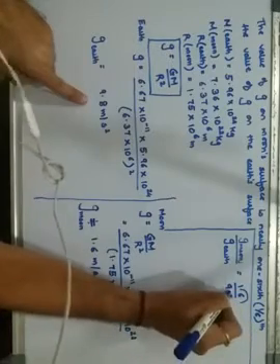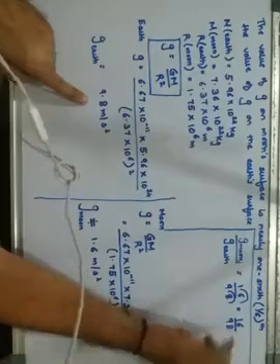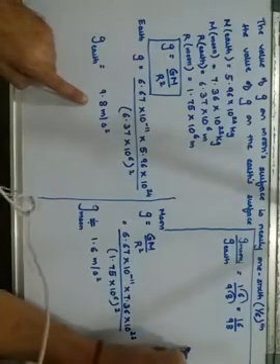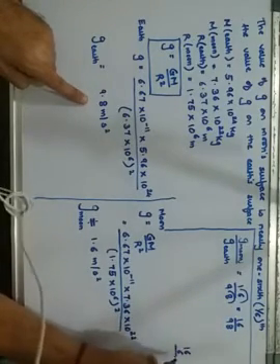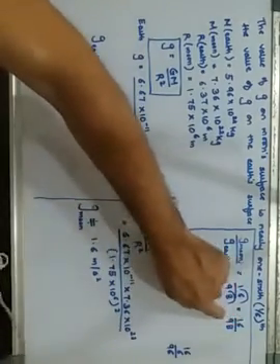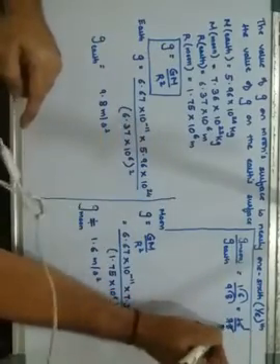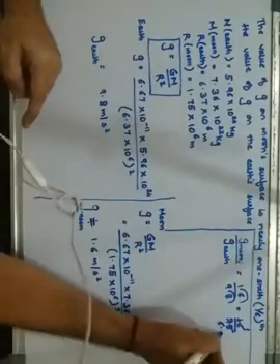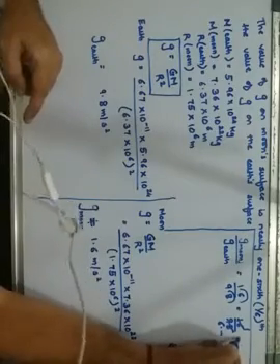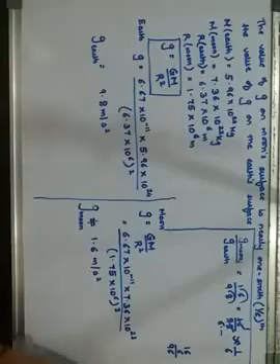When I shift the decimal, it is 16 upon 98. 16 times 6 is 96, so it will be approximately around 1 upon 6. Approximately around 1 upon 6.